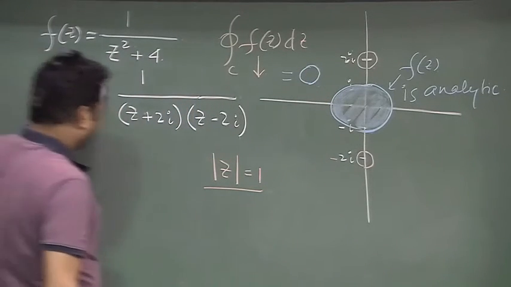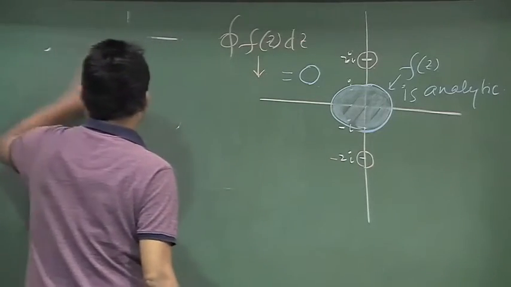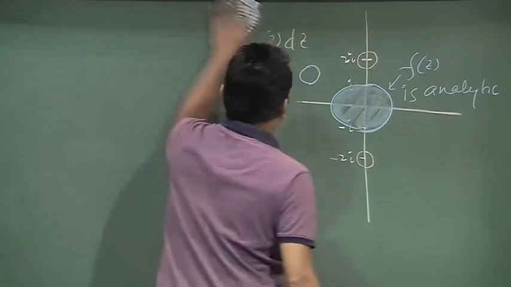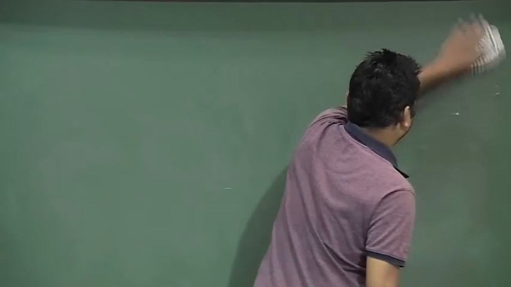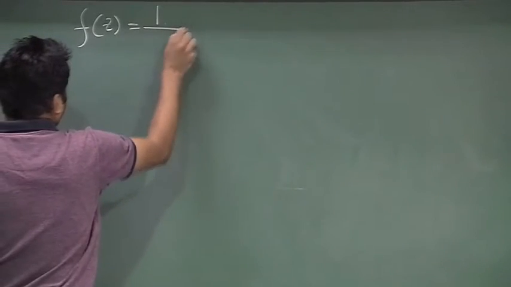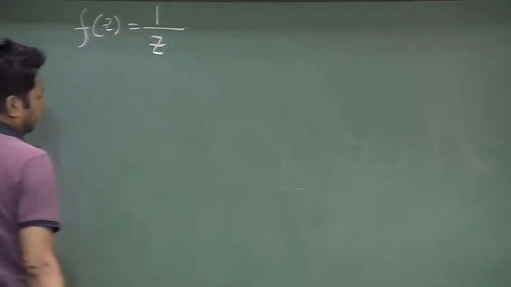After having the knowledge of the regions where the function is analytic, let us do a few calculations. Let us start with some trivial calculation. Let us start with the function that I wrote a few minutes ago, 1 by z.